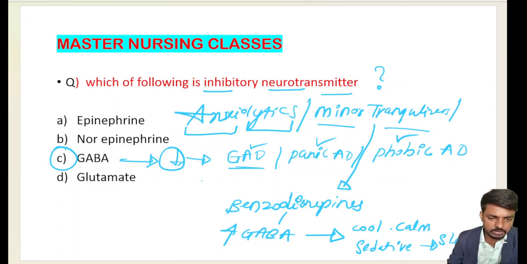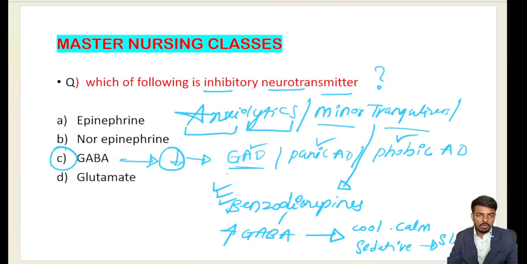So benzodiazepines are also called hypnosedatives, anxiolytics, and minor tranquilizers. Very important question: how does it work? It works by increasing the inhibitory effect of GABA. One question may arise from here. So we'll go to the next slide.